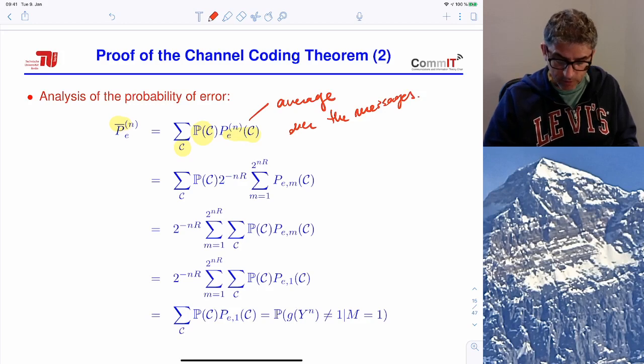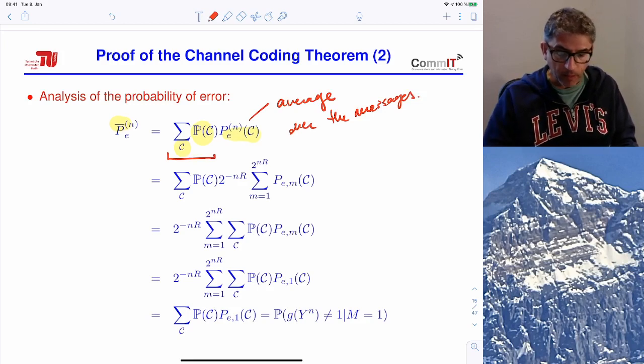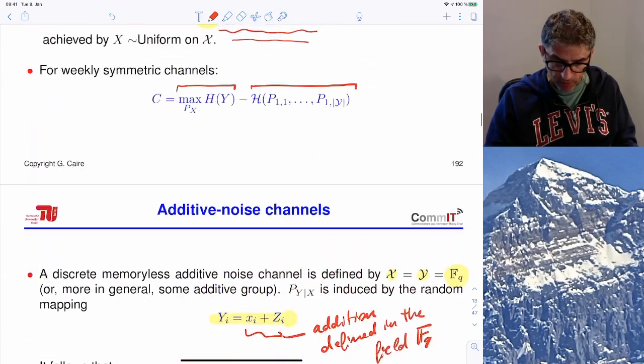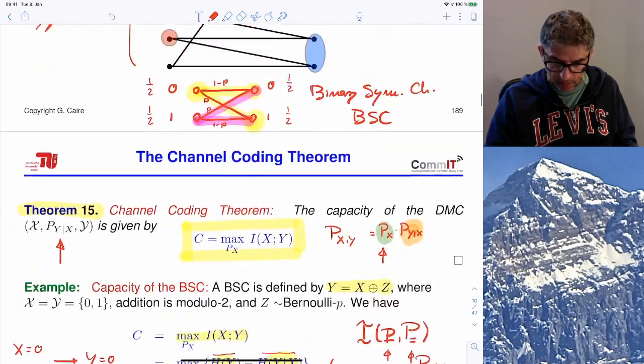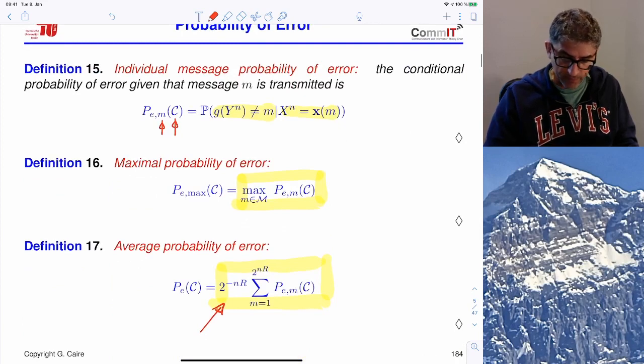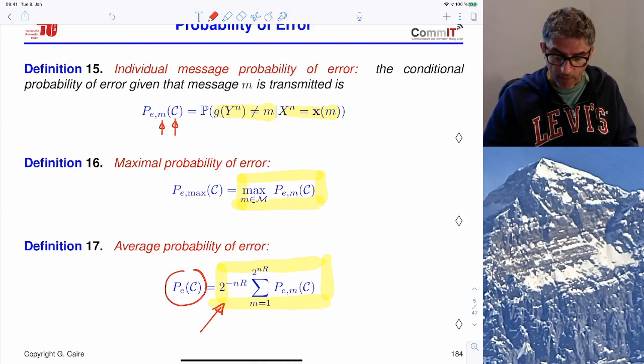So there are two averages. It's average probability of error over the messages and averaging over the codebook so that we get P bar, the ensemble average. So this term is the same as we have defined before when we introduced average probability of error, if you remember. So it's the sum over all messages of the probability of error given message M, and then divide by the number of messages.